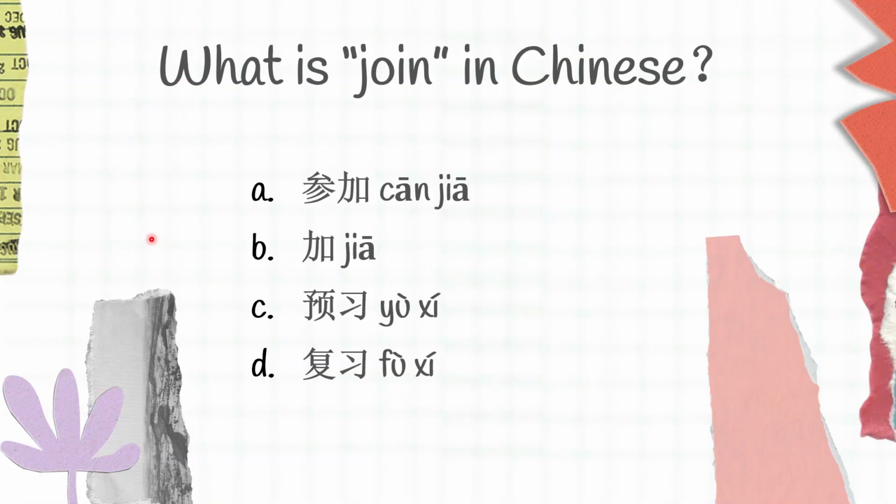The first question, what is join in Chinese? We have A, 张加, B, 加, C, 预习, D, 复习.